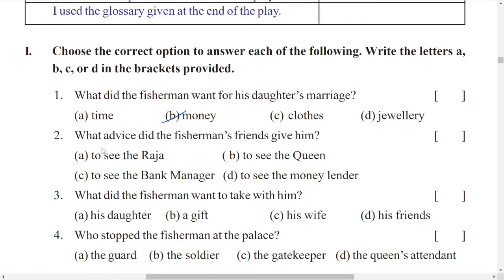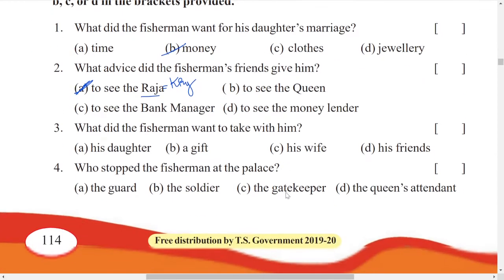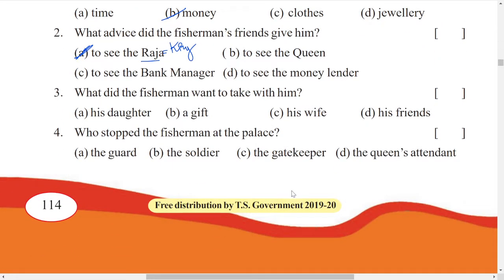Next one. What advice did the fisherman's friend give him? When the fisherman wanted his daughter's marriage, his friend gave him one piece of advice. That advice was to see the Raja, in the sense here, the king. Next one. What did the fisherman want to take with him? He didn't want to go to the Raja with empty hands. He wanted to take a gift with him.